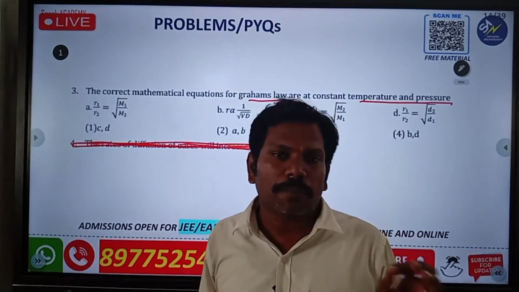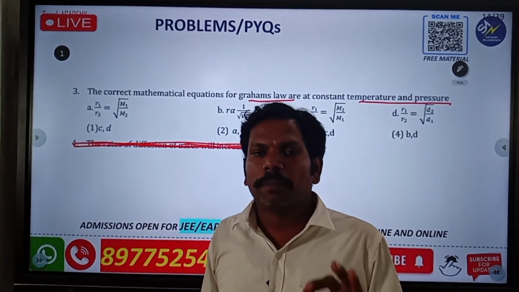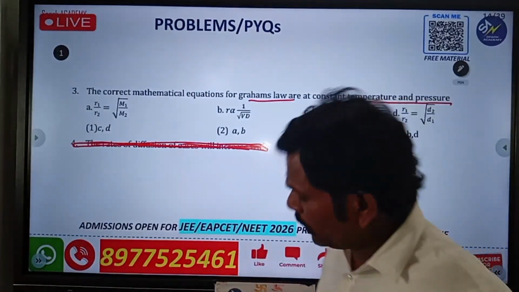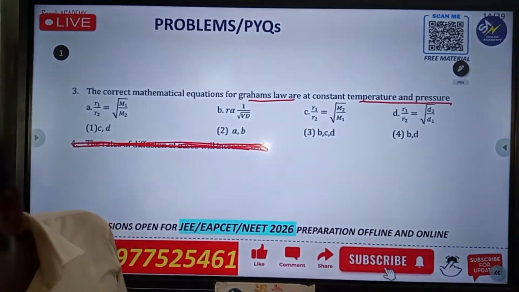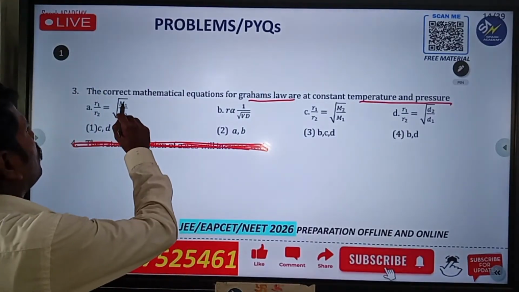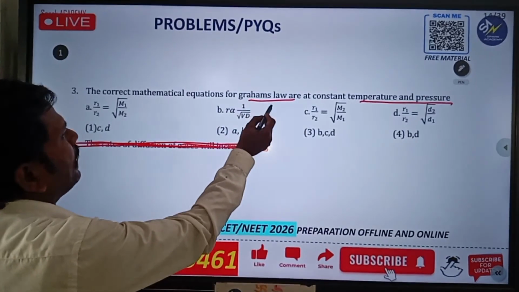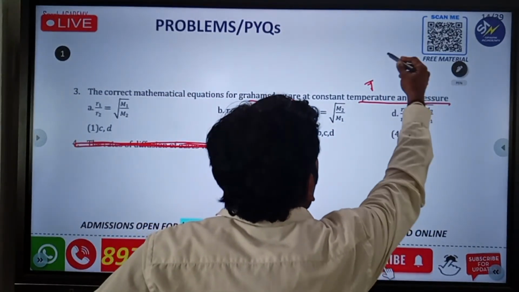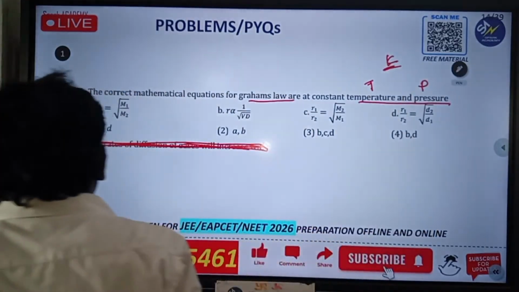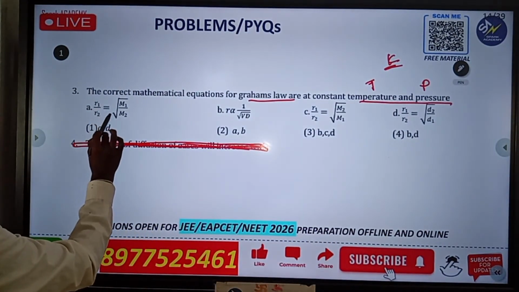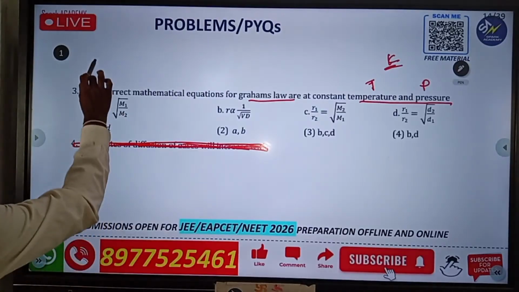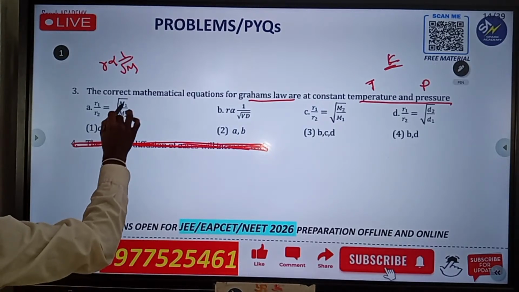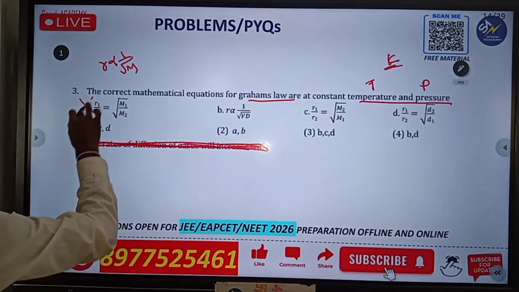After that we learned Dalton's partial pressure law, P is equal to P1 plus P2 plus P3, and also Graham's law. This is the question for Graham's law: the correct mathematical equation for Graham's law at constant temperature and pressure. See, R1 by R2 is equal to M1 by M2? Now R is inversely proportional to the square root of M, so it should be M2 by M1. So this one is wrong.